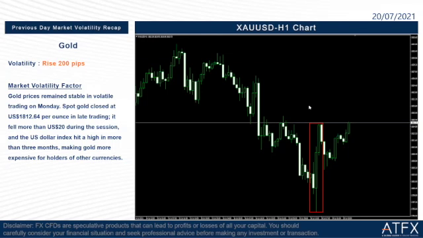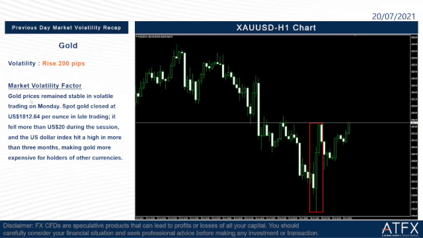As you can see here on the market graph on our right side, inside the red rectangle, we can see that the gold price rose after the US session, when the US market opened. The gold price rose 200 pips here. So let us read the factor here. What happened on the market last night?